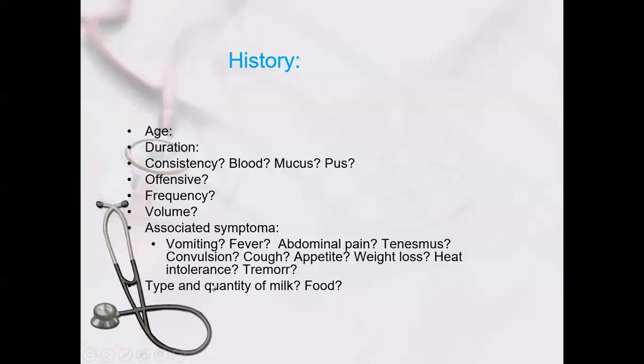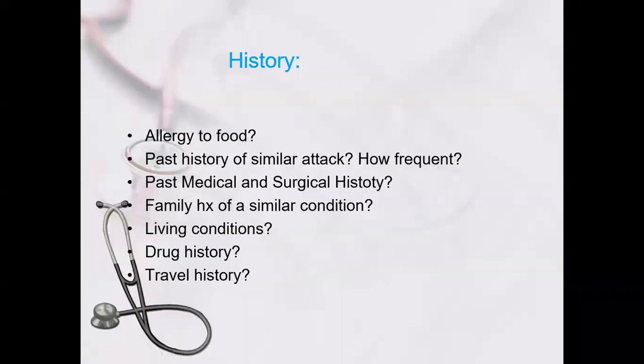heat intolerance and tremor, which suggest hyperthyroidism, and type and quantity of milk and feeds. Which type of milk is the child taking, mother's milk or top-fed milk? What is the dilution of the milk, how much quantity of milk are we giving, or is it mixed mother's milk and top-fed? Food: what type of food does the child prefer to eat, or are the parents giving to the child? Allergy to food: if someone in the family has allergy, there is a chance that another child can develop it.